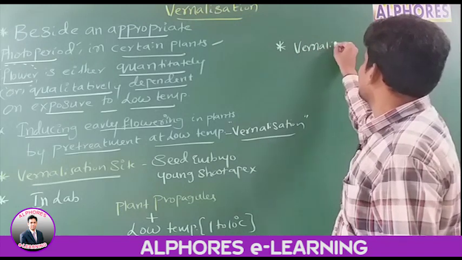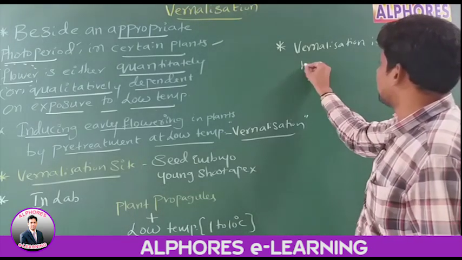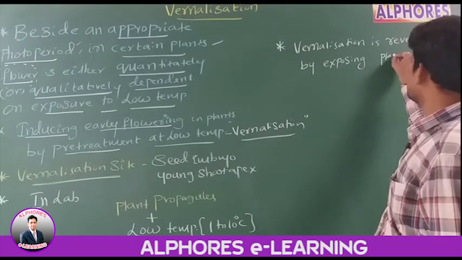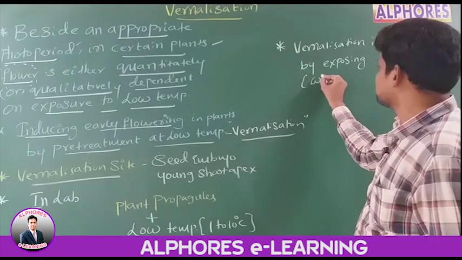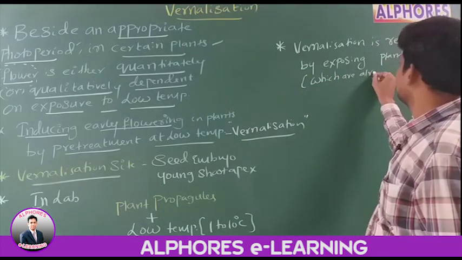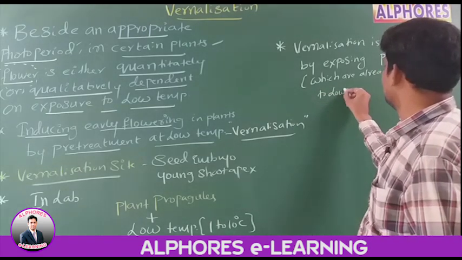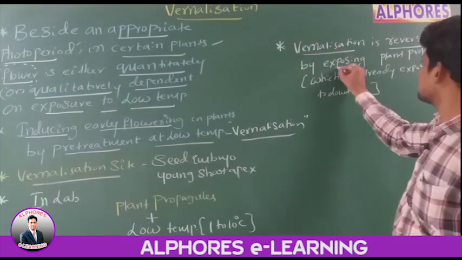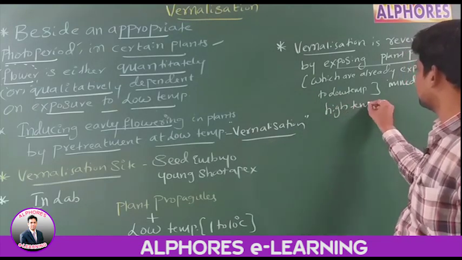Therefore, vernalization is reversed by exposing plant propagules, which are already exposed to low temperatures, immediately to high temperatures.